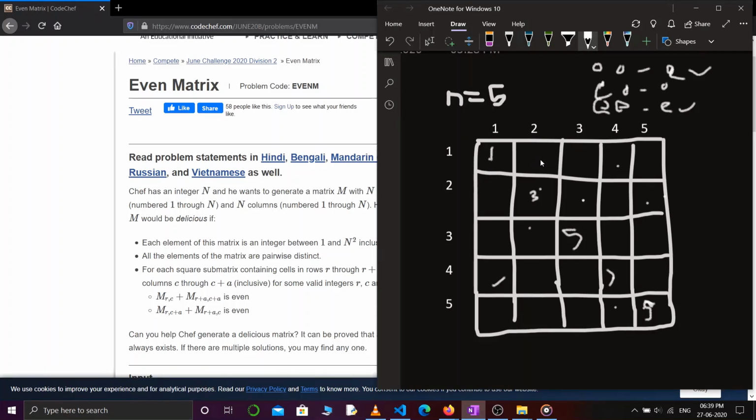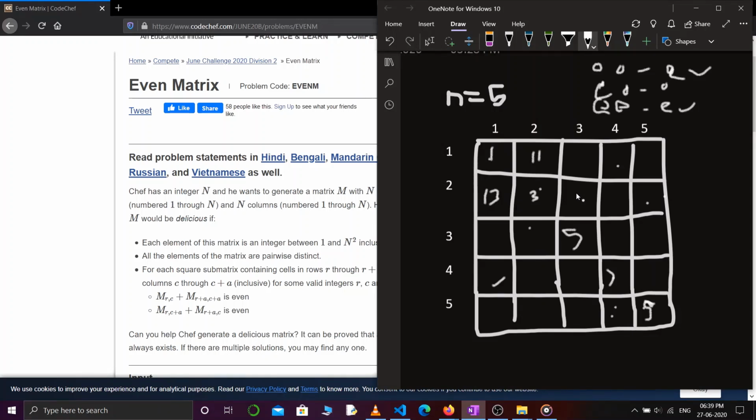So let's say if again I put an odd number over here, let's say 11, then according to the second condition, the value at this cell and this cell, their summation should be even, because if I'm at this position and let's say the value of a is 1, then it should satisfy this condition. And I know if this is an odd number, then this should be an odd number as well. So let's say 13. But again, according to my first condition, if I'm using an odd number over here, then I have to put an odd number over here, here, here, here, here, and here, because this one is also an odd number.